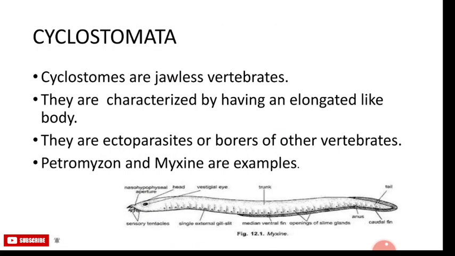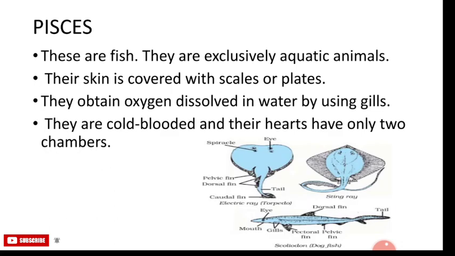The Cyclostomata are jawless vertebrates and they are characterized by having an elongated body, and they are ectoparasites or borers of other vertebrates. The lampreys and the hagfishes are the examples of this class.